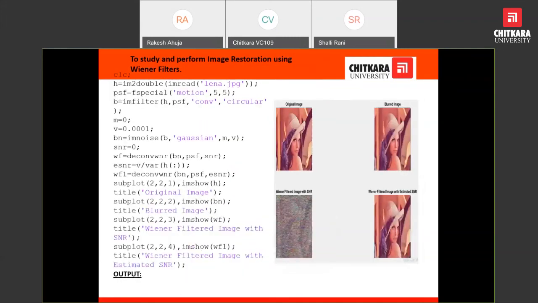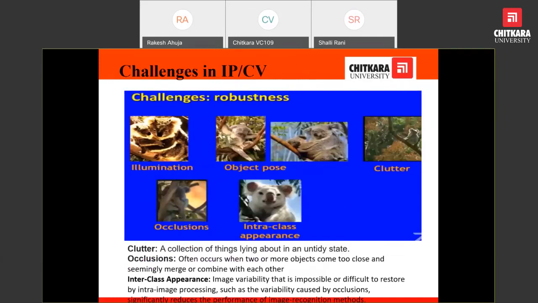Challenges, yes, still there are existing challenges. The very first is the illumination, and next is the object pose. It is a very difficult task to extract the object that is not in a movable position, to extract the object from the background or any other object.